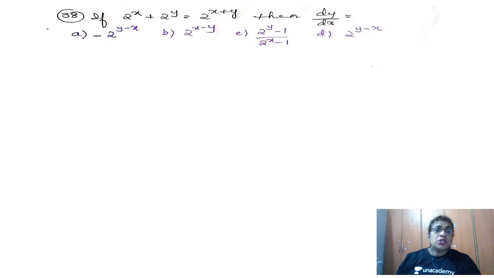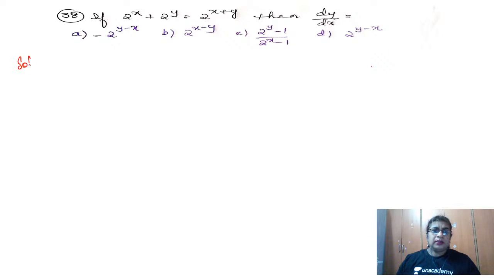So if we have 2 power x plus 2 power y is equal to 2 power x plus y. This is of the form constant a power x, like that. So if 2 power x plus 2 power y is equal to 2 power x plus y, then the question asked is, what is dy by dx? I said I will give you a shortcut first, and then we will solve this question.